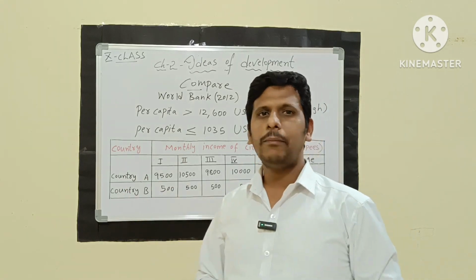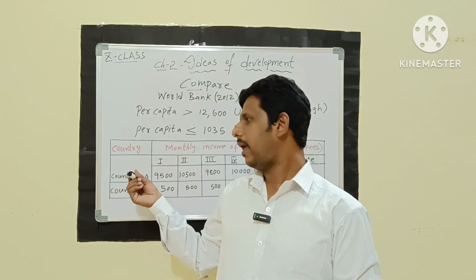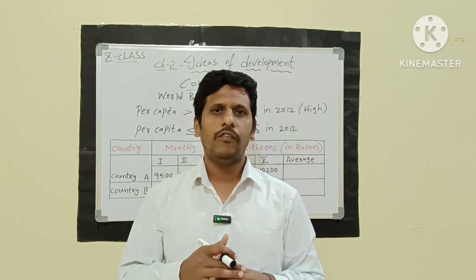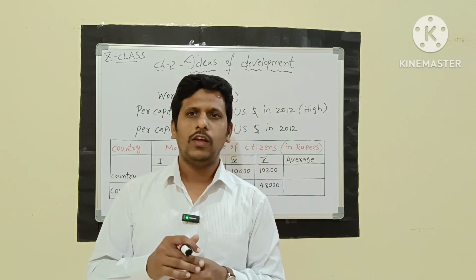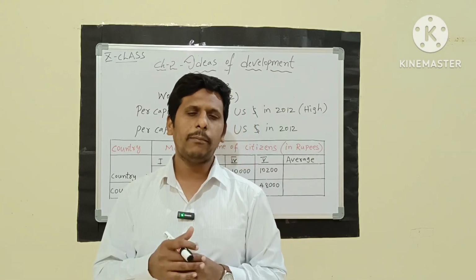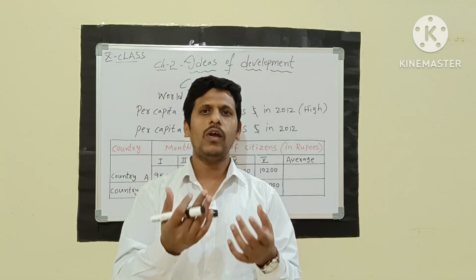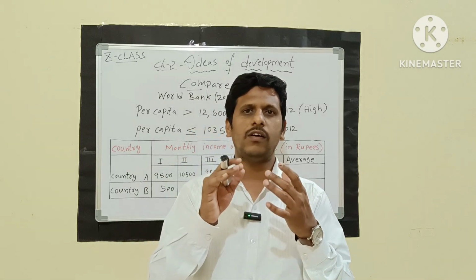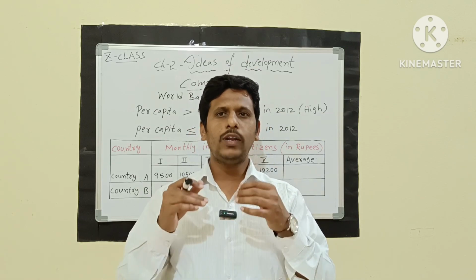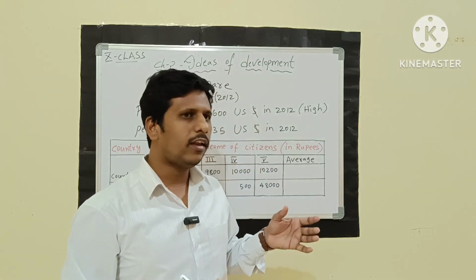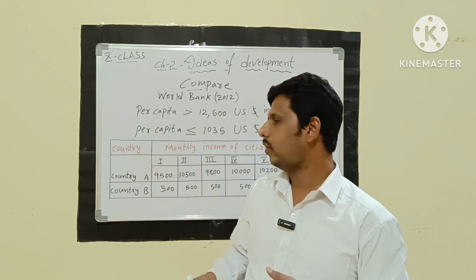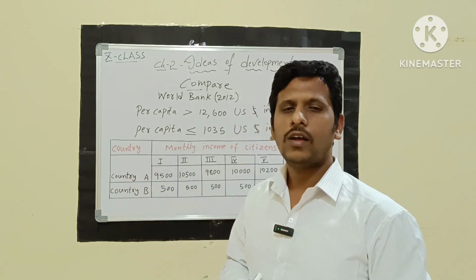So what are country A and country B? We can say that A has the higher per capita income. In B, we don't have equality, which means we don't have respect or any mutual concern. But per capita income alone is not enough, and there are so many issues. We have to discuss the other issues also, which can be seen in the other states in our country. Next we will look at the other issues.